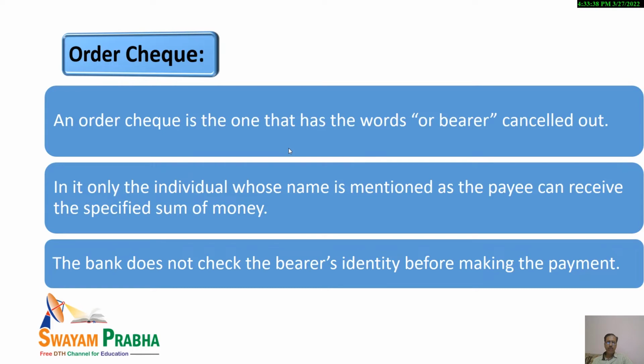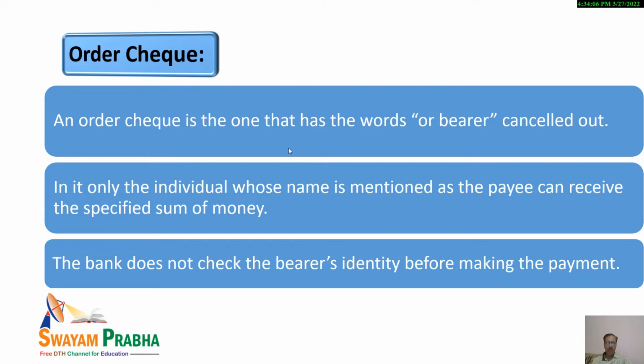So in case of an order check, the words "or bearer" are cancelled. And what will happen when "or bearer" is cancelled? In that case, dear students, kindly note that this check will be paid. This amount will be paid.